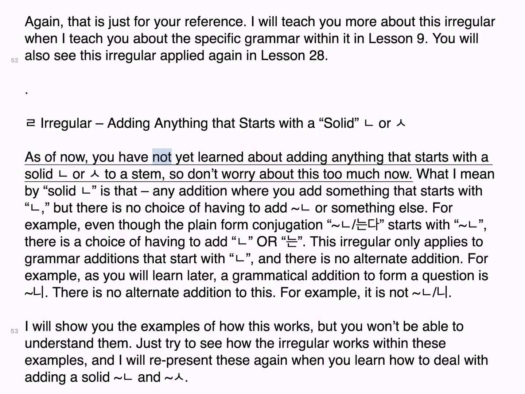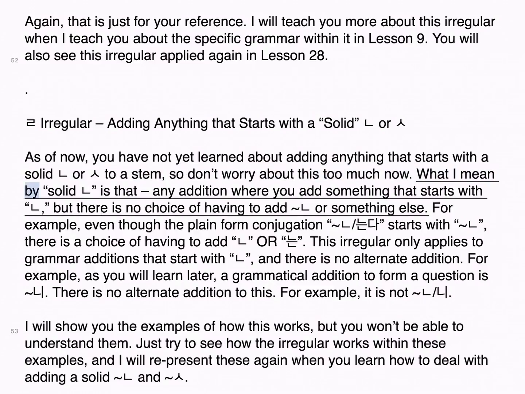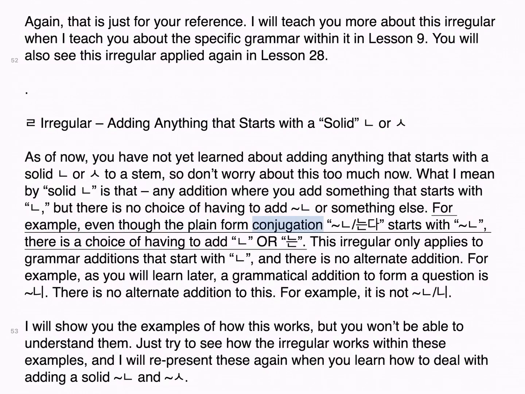As of now, you have not yet learned about adding anything that starts with a solid ㄴ, ㅂ, or ㅅ to a stem, so don't worry about this too much now. What I mean by solid is that any addition where you add something that starts with ㄴ, but there is no choice of having to add ㄴ or something else. For example, even though the plain form conjugation ㄴ다/는다 starts with ㄴ, there is a choice of having to add ㄴ or 는. This irregular only applies to grammar additions that start with ㄴ, and there is no alternate addition.